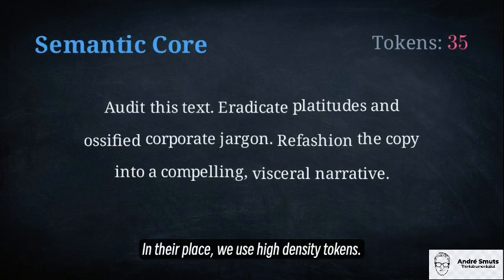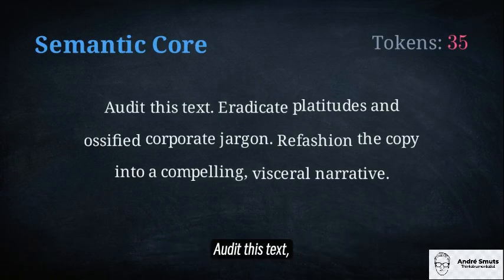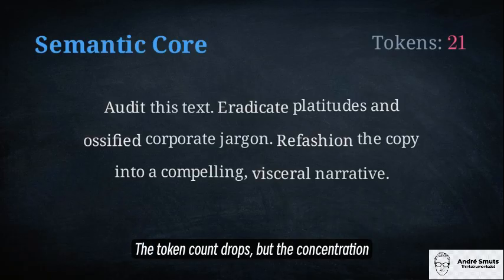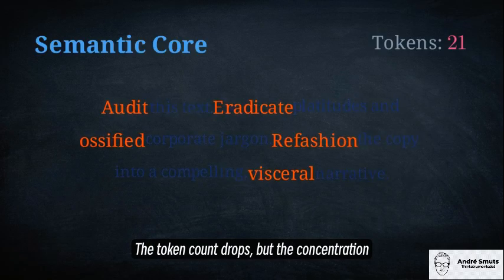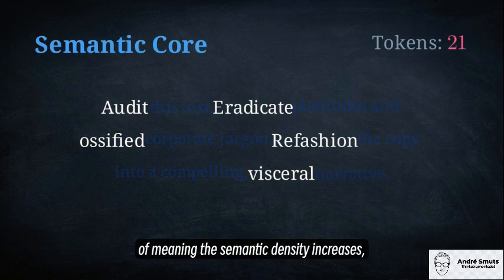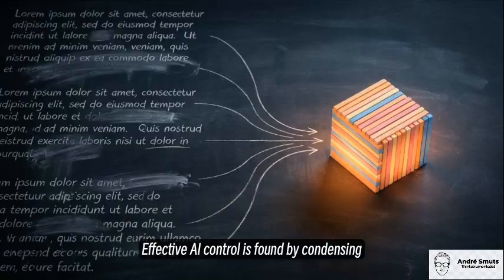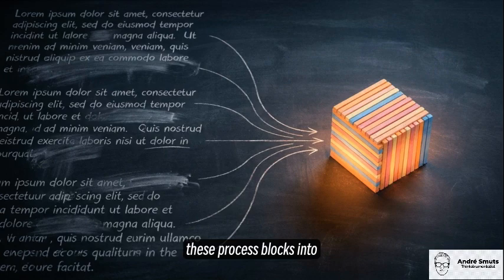In their place, we use high density tokens. "Audit this text, eradicate platitudes and ossified corporate jargon, refashion the copy into a compelling visceral narrative." The token count drops, but the concentration of meaning, the semantic density, increases, providing the model with a more specific target. Effective AI control is found by condensing these process blocks into precise high density vocabulary.